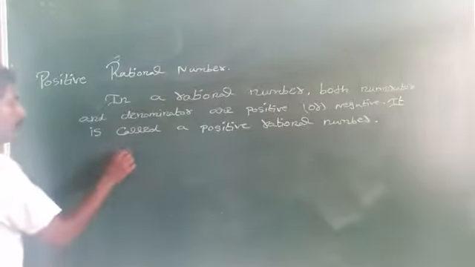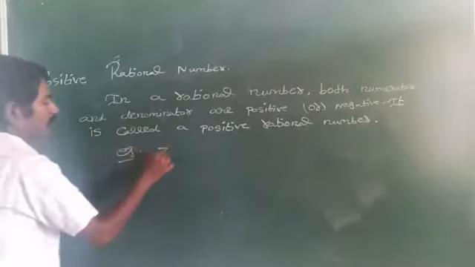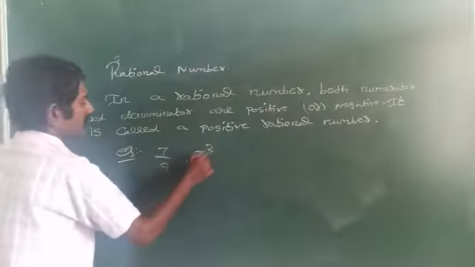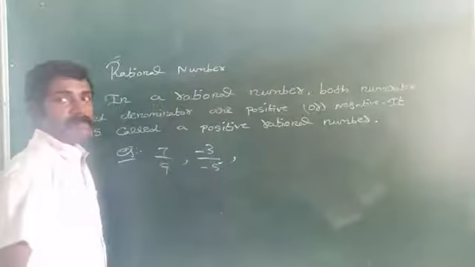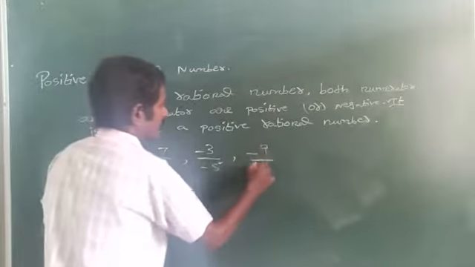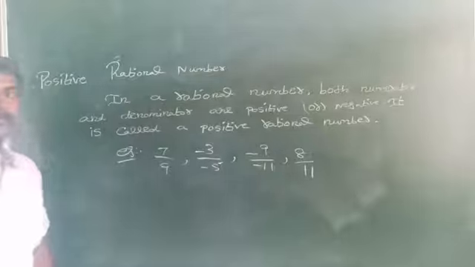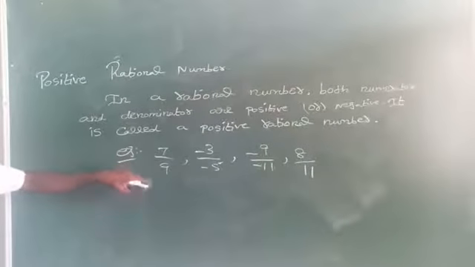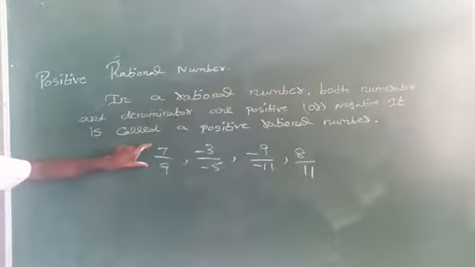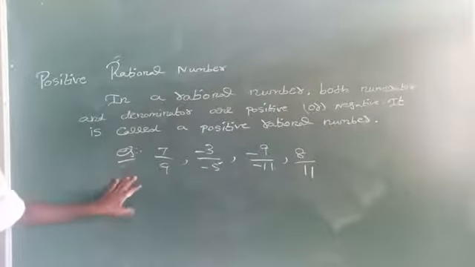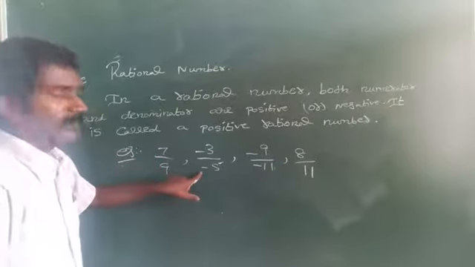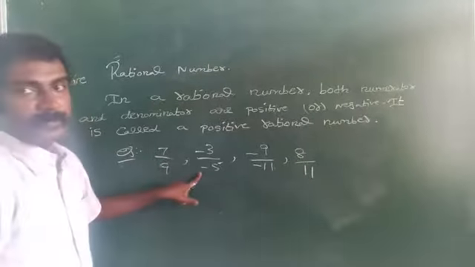For example, 7 by 9, minus 3 by minus 5, minus 9 by minus 11, 8 by 11. Look at both numerator and denominator. Here both are positive, therefore it is a positive rational. Here both are negative, then it is a positive rational.